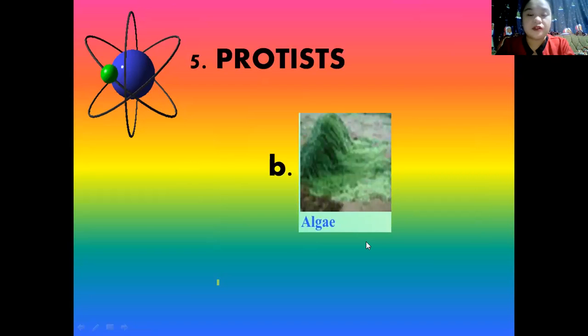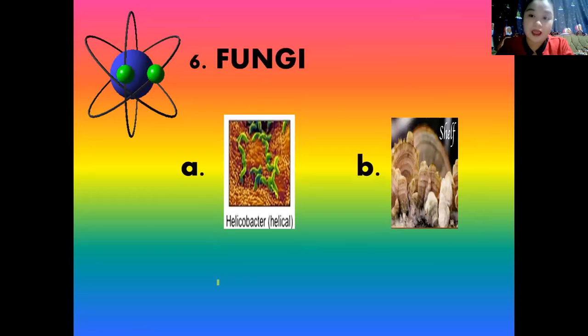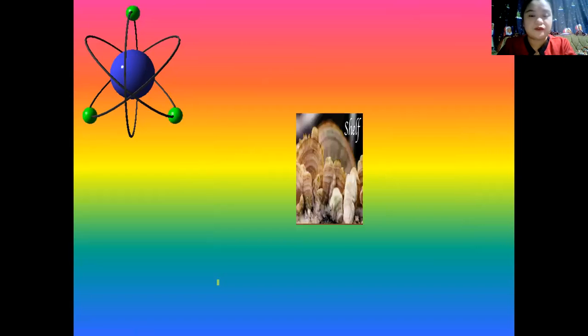Next, number six. Which among the two is a fungi? Is it A or B? All right, the correct answer is letter B. It's the shell.